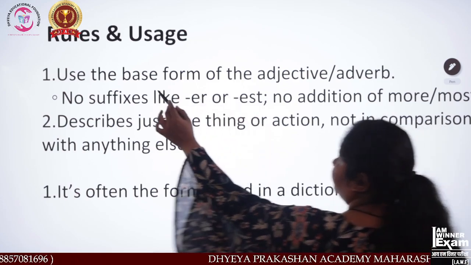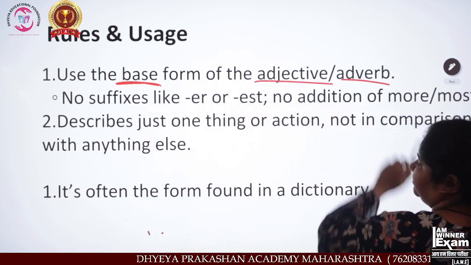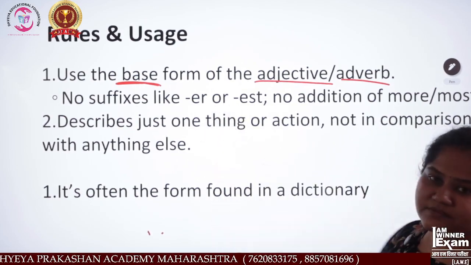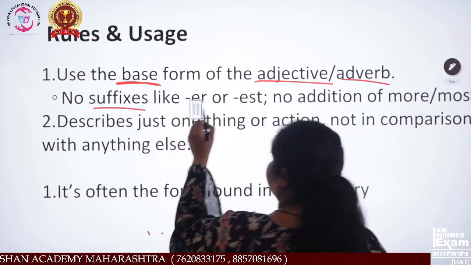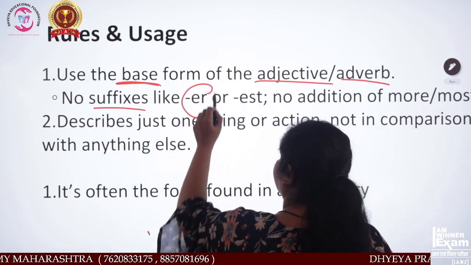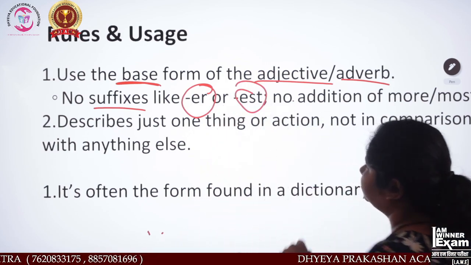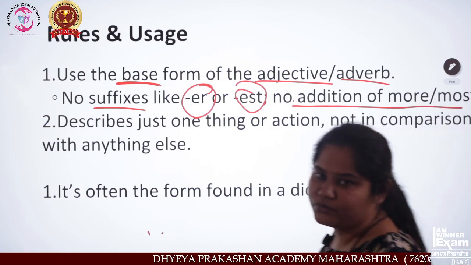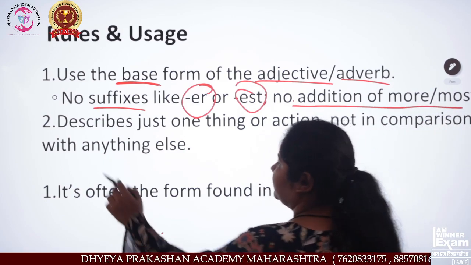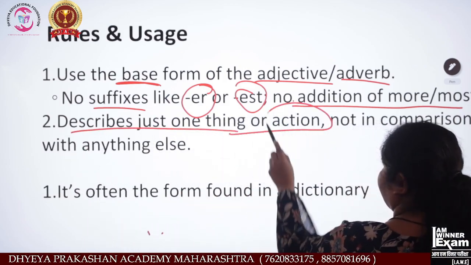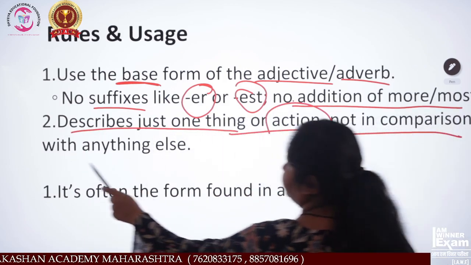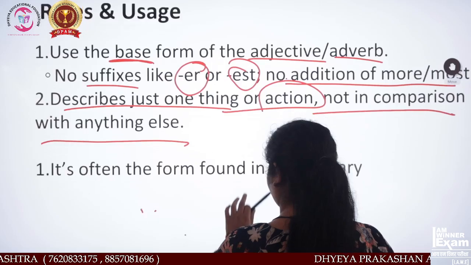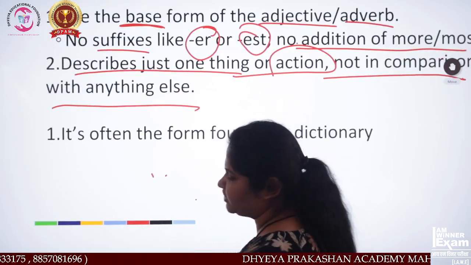No suffixes, like adding er or est, and no need to add more or most. It describes just one thing or action, not a comparison with anything else. It is often found in a dictionary.